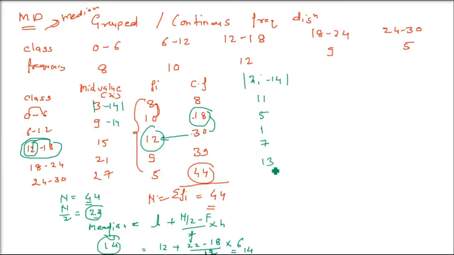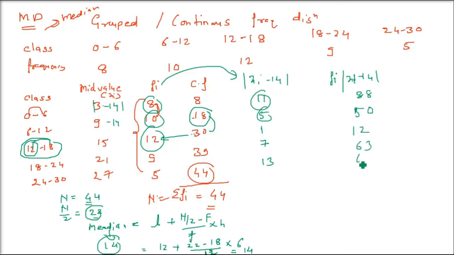Okay, so now this is xi minus 14. One more thing we have to do, because frequencies are given: you have to multiply the frequency column with this column. Let me write it, fi into xi minus 14. So 8 into 11 is 88, 10 into 5 is 50, 10 into 5 is 50, 12 into 1 is 12, 9 into 7 is 63, 5 into 13 is 65.